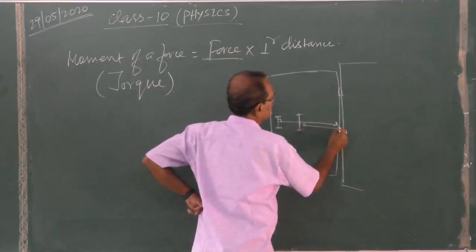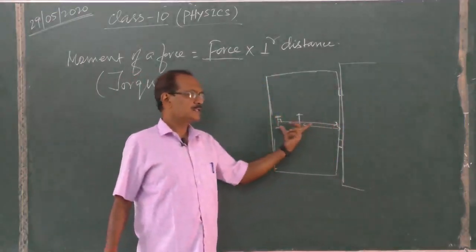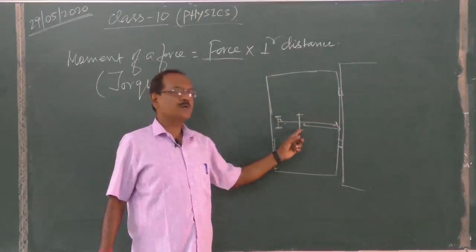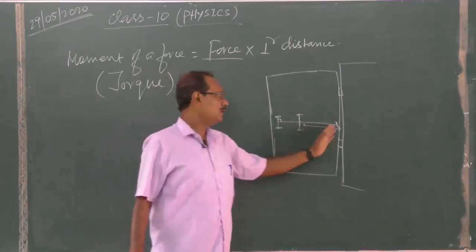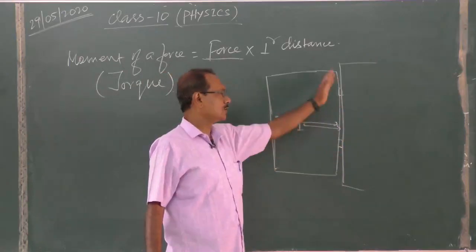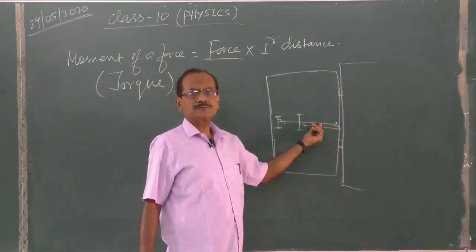now this distance is less than the previous one. Therefore, we must apply more force. Gradually, if we go close to the fixed point or fixed axis, the hinges, we have to increase the force.